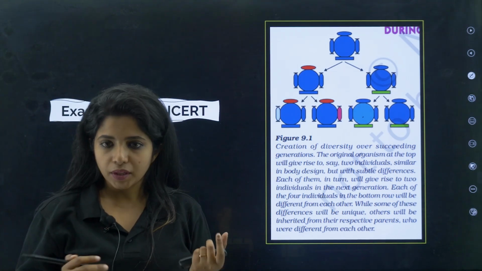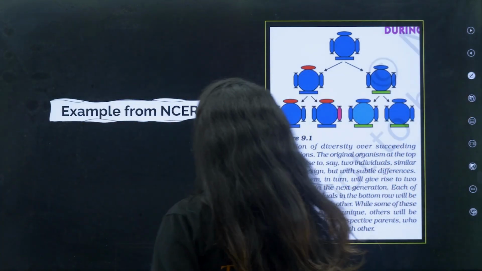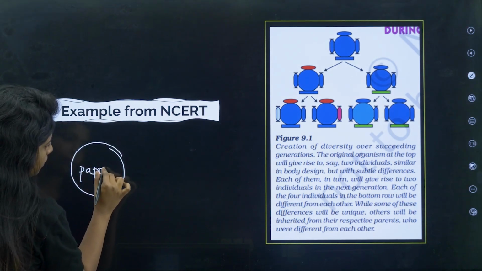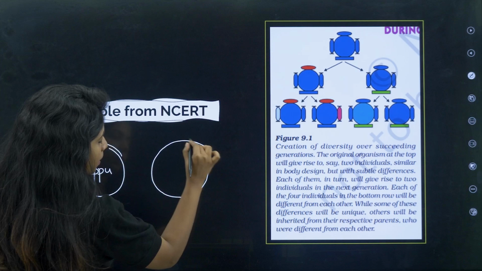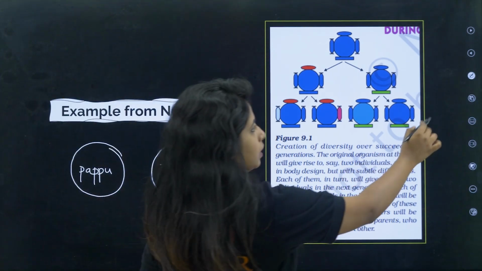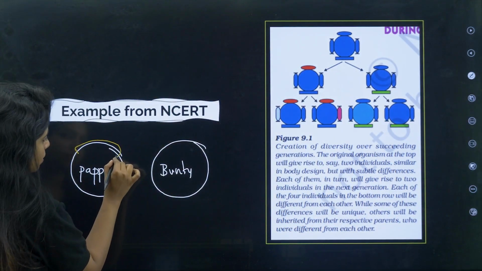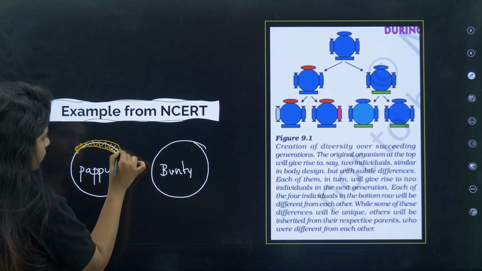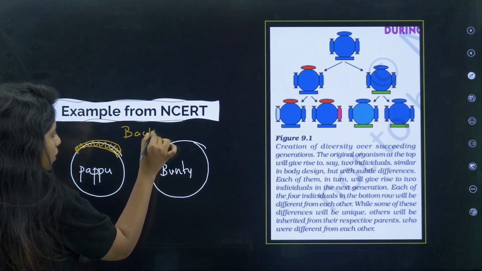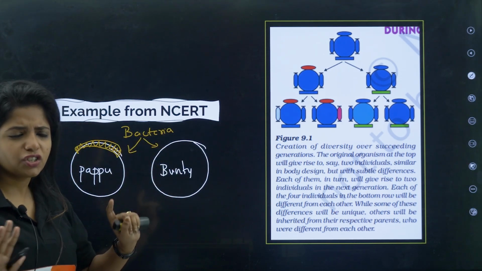In your NCERT textbook there is an example given for the bacteria. There is bacteria A, which I call Papu, and there is bacteria B, which I call Bunty. This particular bacteria, Papu, has some variation in it, and this Bunty does not have that particular variation. Both of them are bacteria, they are not human beings.